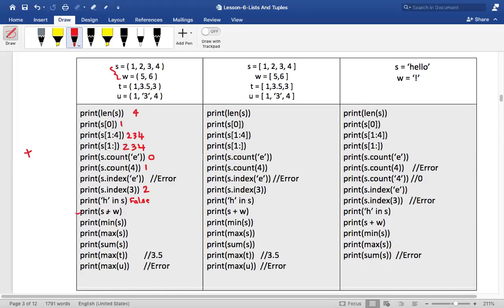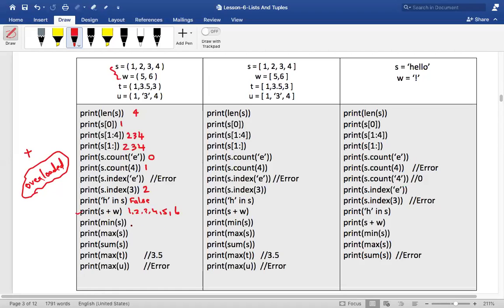Plus is basically used for adding numbers, but when you make use of plus to do some other activity, it means plus has been overloaded. It means we have given some other meaning to it. There is a separate chapter dedicated to operator overloading, where I'll discuss this concept in detail. For now, just understand that it is used for concatenation purposes. We have concatenated S and W, and the output would be 1, 2, 3, 4, 5, 6.